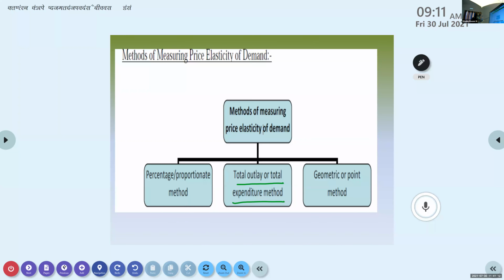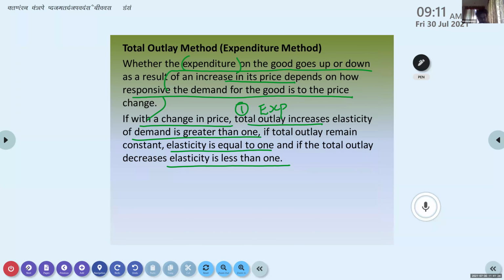Krishnanuni, what are the 3 methods of measuring price elasticity? Percentage method, total outlay or total expenditure method, geometric or point method. Okay. What do you mean by total outlay method? Kevin, are you there? Yes, ma'am. Total outlay method or expenditure method? What do you mean by that?